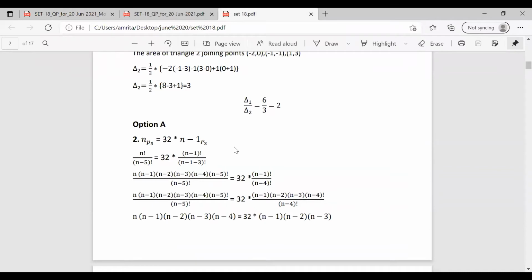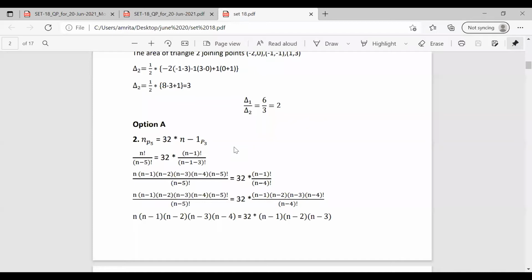So we know that nPr is equal to n factorial by (n minus r) factorial. This formula is enough to solve this question. So nP5 becomes n factorial by (n minus 5) factorial, which is equal to 32 into (n minus 1)P3.